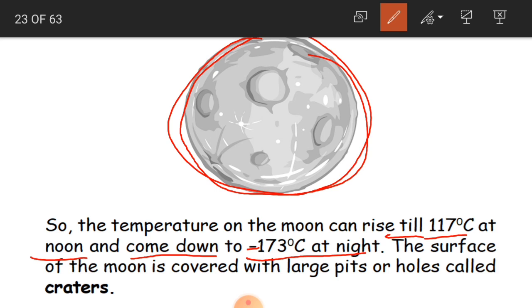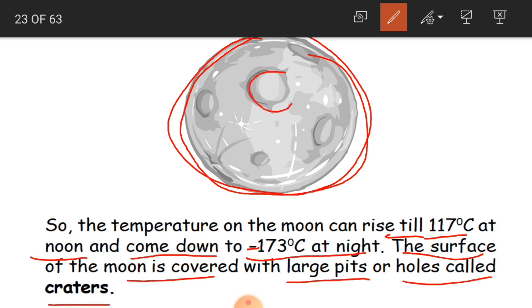See, it becomes so cold at night and very hot at noon. Because it does not have an atmosphere, it is very difficult to tolerate these weather conditions on the moon. And the surface of the moon is covered with large pits or holes called craters.